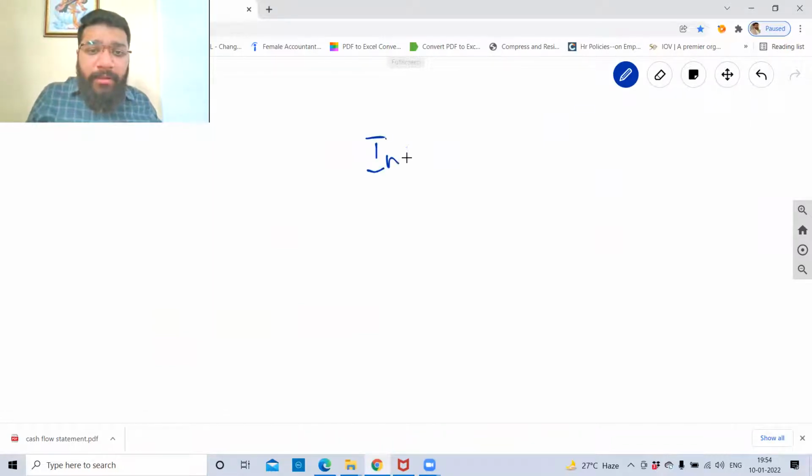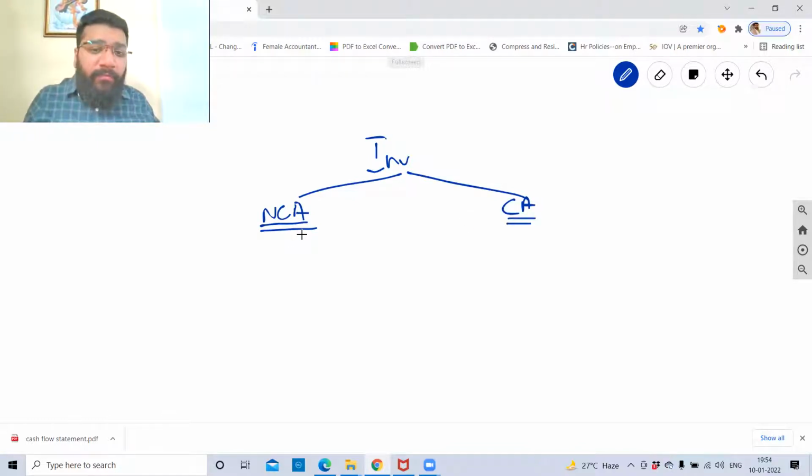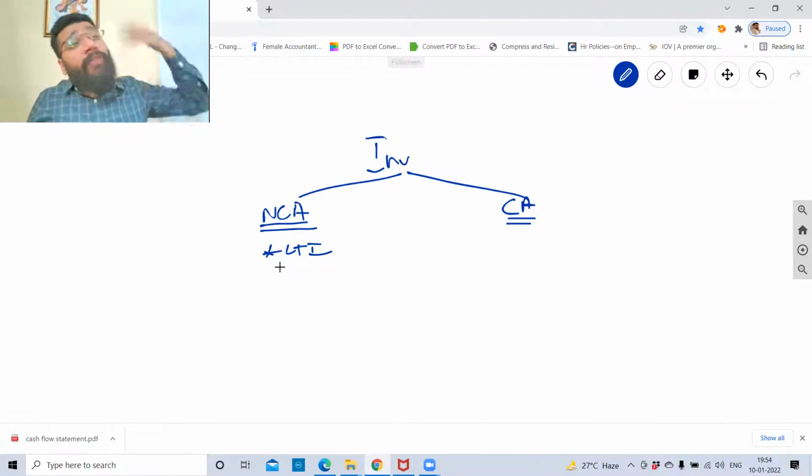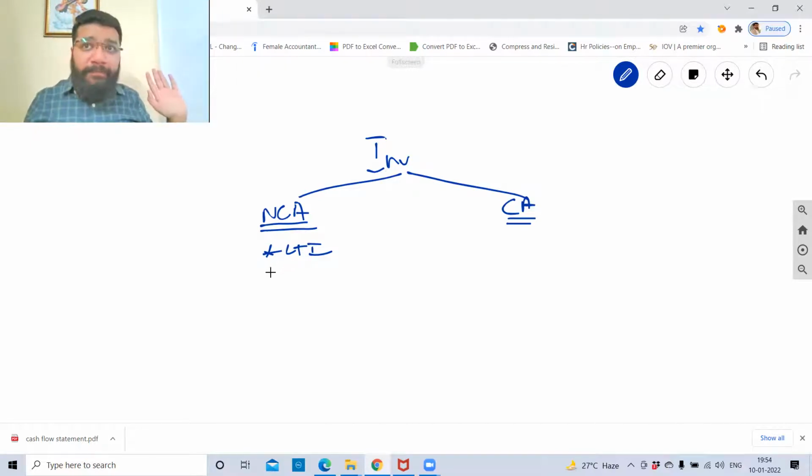See now, investment has 2 categories: non-current asset and current asset. Non-current means long-term investments, where the asset is going to get converted to cash after 12 months of the balance sheet date. So 100%, this is my investment activity.